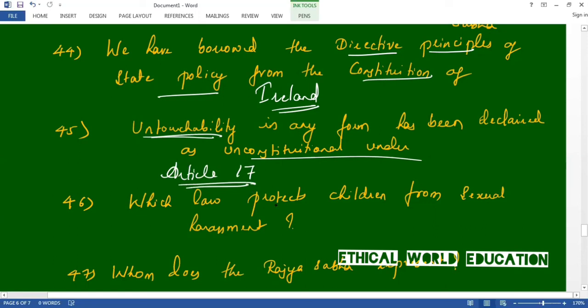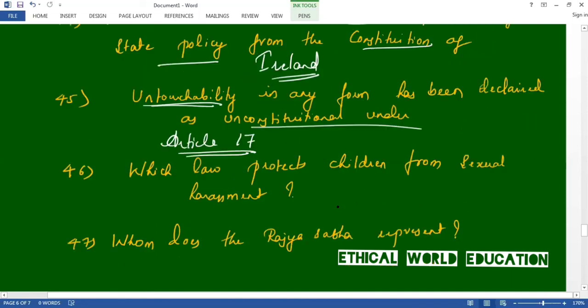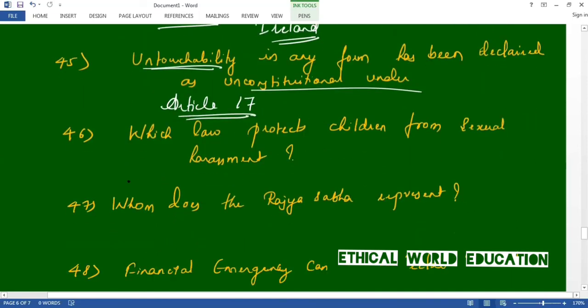Let us move to the 46th question. Which law protects children from sexual harassment? The answer is POCSO. POCSO full form is Protection of Children from Sexual Offenses.